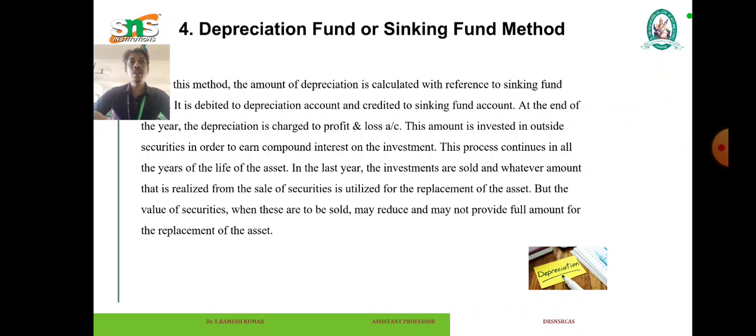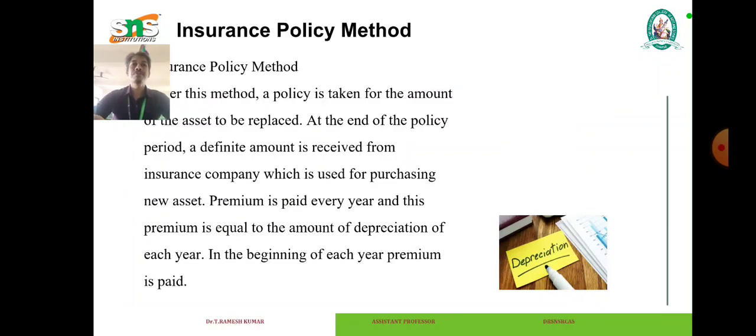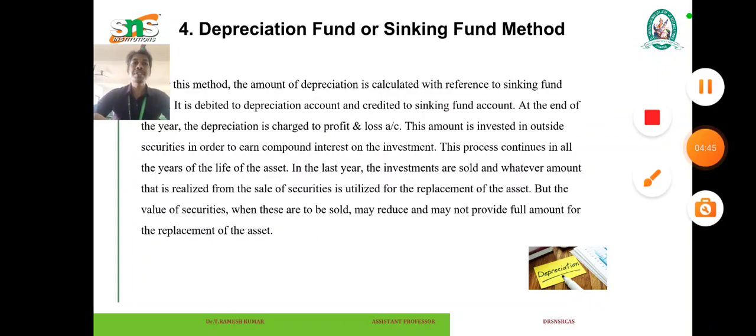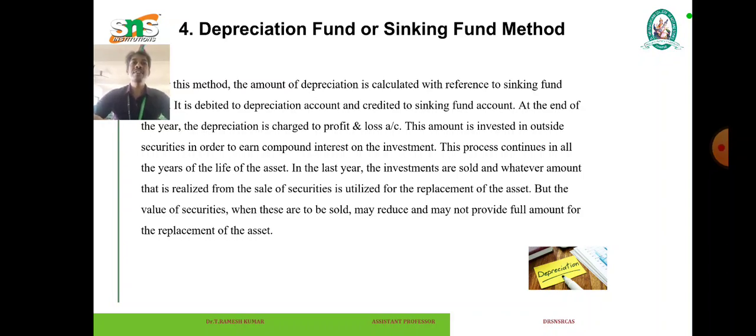In this method, the amount of depreciation is calculated with reference to the sinking fund. It is debited to the depreciation account and credited to the sinking fund account. At the end of the year, the depreciation is charged to the profit and loss account. The amount is invested in outside securities in order to earn compound interest on the investment.